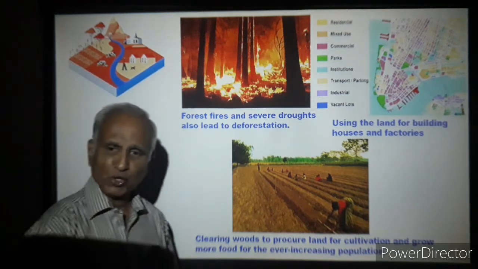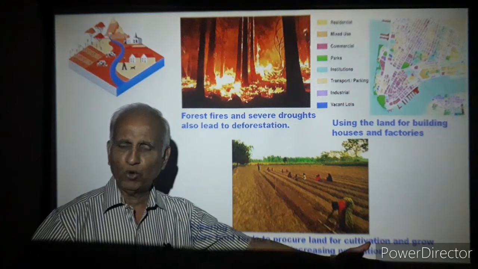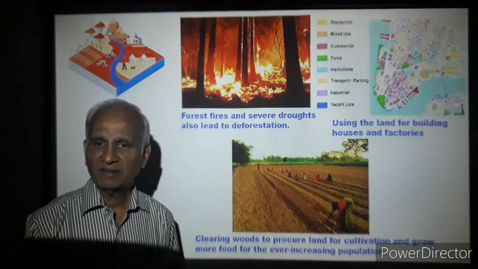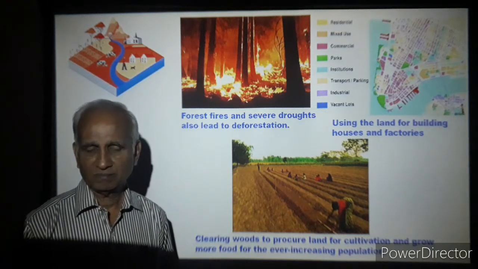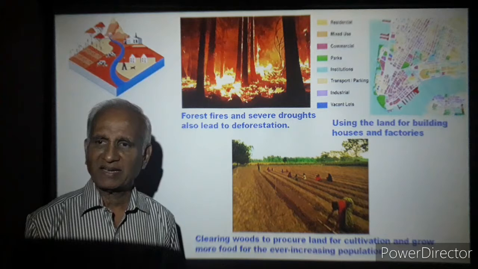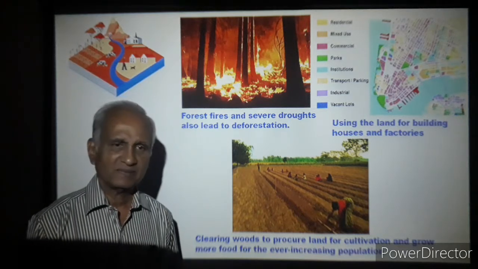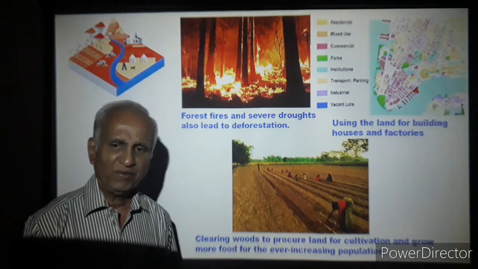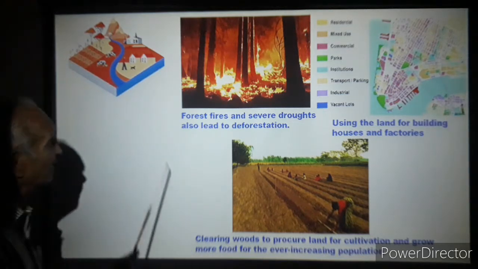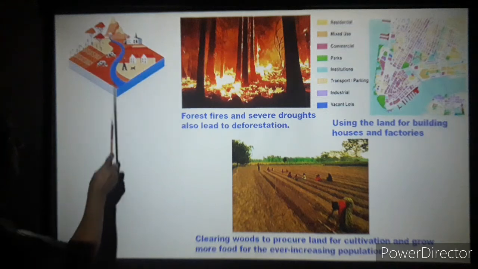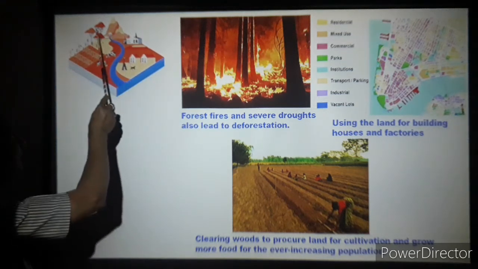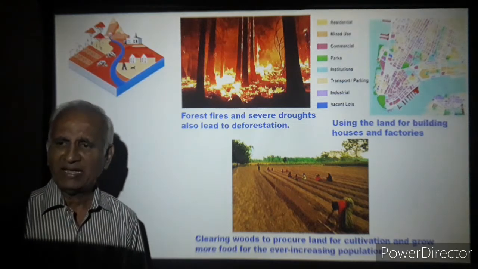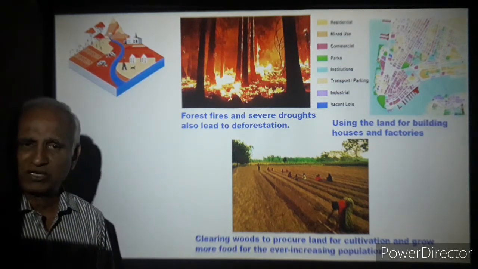As population goes on increasing, we need more and more land for human survival. To see that we have the dwelling sites, we build constructions, we live happily, we grow food, we start cutting trees. And see here, the road, the buildings, the entire infrastructure we have to set. Forests are cleared. Mercilessly we clear the forests.